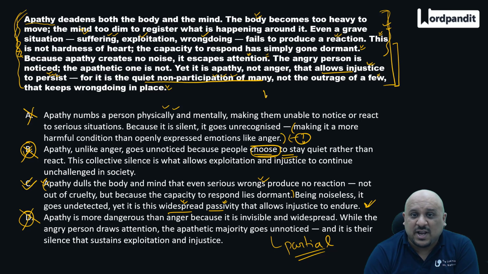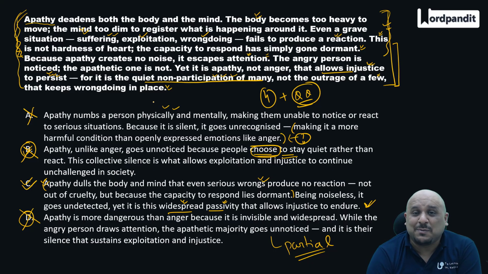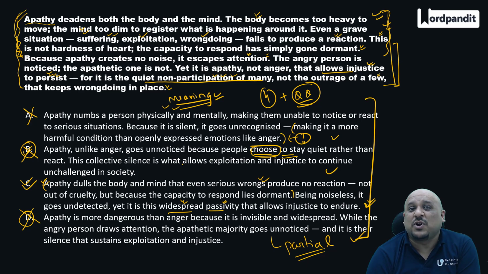So in this question, we were able to learn 4 words. We were able to solve one quality question, right? I'll write it down as QQ. You were able to solve one quality question and learn some important concepts. This is how you build your knowledge one question at a time. This is how you analyze answer choices. In this case, remember, we've not applied any skimming, any scanning, any reduction of the text. We've gone by the meaning of the text, right? We've had to analyze the meaning of the paragraph and each of the answer choices to arrive at the answer. Majority of the CAT questions, this is what you'll be required to do.